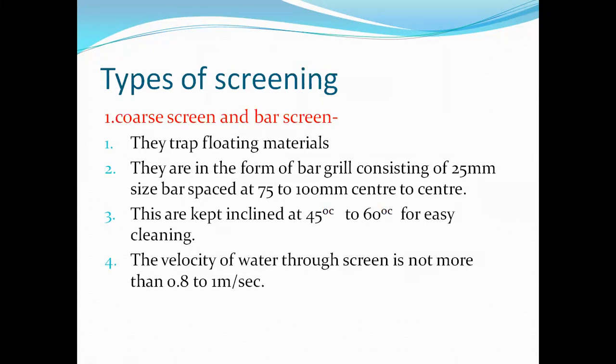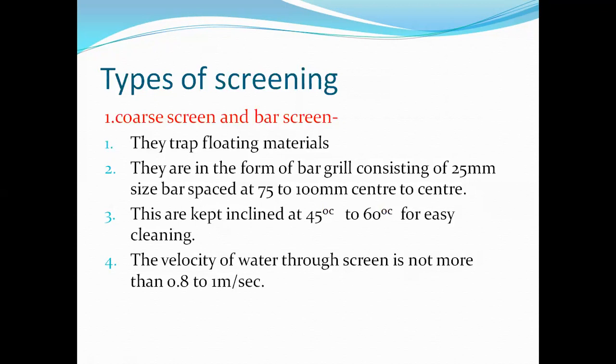That is, the distance between two bars is 75 to 100 mm center to center. This is kept inclined at 45 to 60 degrees for easy cleaning.